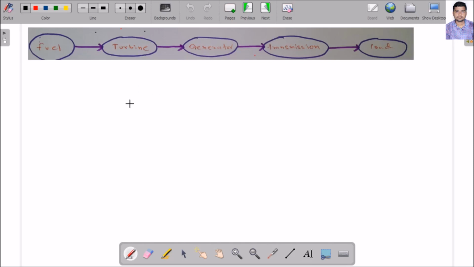So if I see the general energy flow diagram, I am burning the fuel here, and I am having a turbine here. If I am burning the fuel, the turbine blade is rotating because of steam, because due to fuel I am getting the steam, and in the steam the turbine is rotating, and the turbine is connected to a generator. So the generator is generating energy, and most of the load is very far from the generator. Suppose I am considering the Uttarakhand state, the Tehri dam is nothing but the generator, but Gopeshwar is the load. So Gopeshwar is very far from Tehri, so I am transmitting the energy from Tehri to Gopeshwar through a transmission line. So I am using a transmission line.